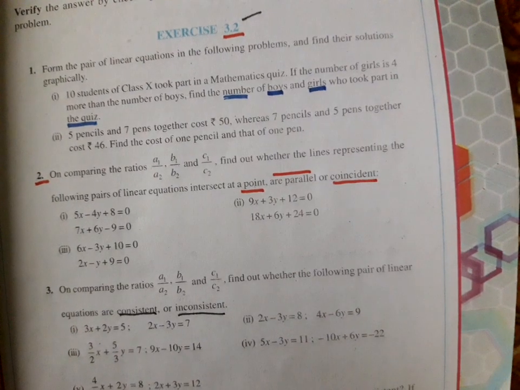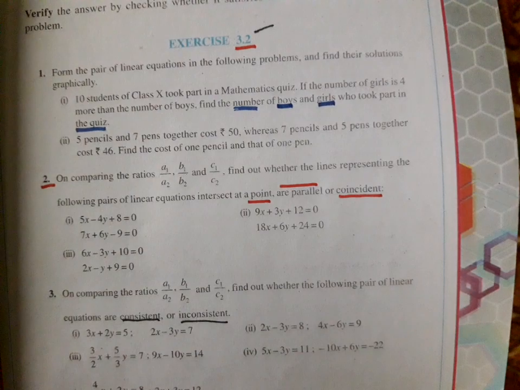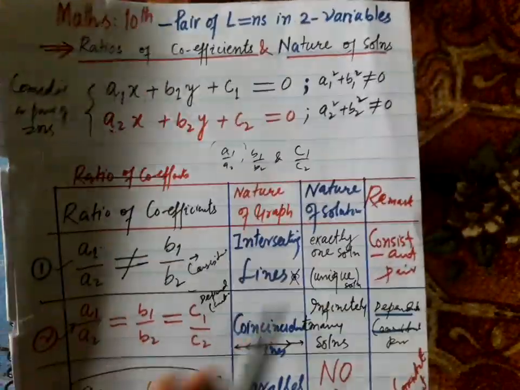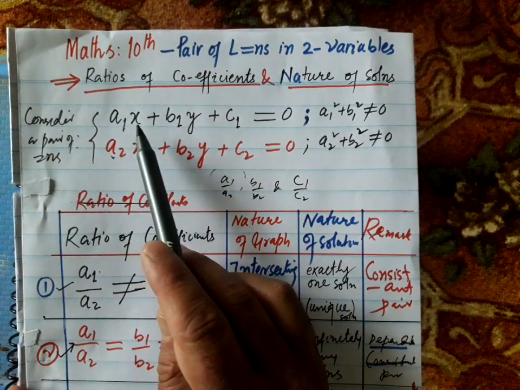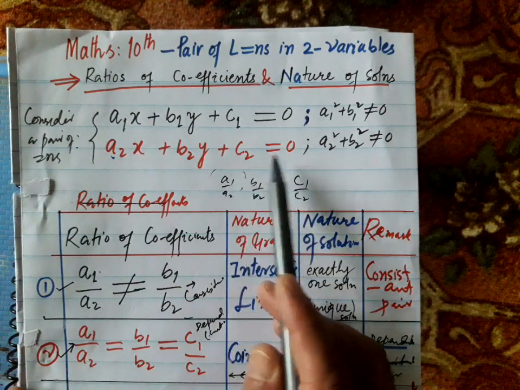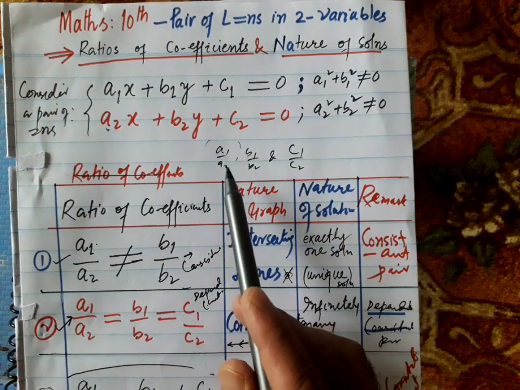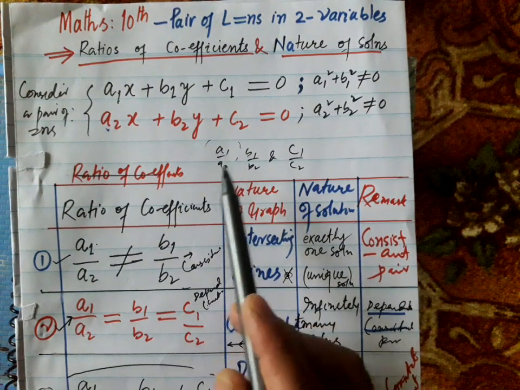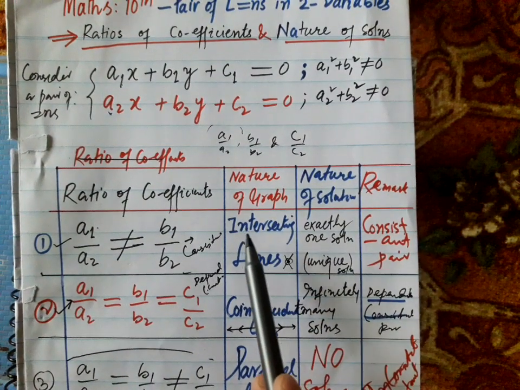प्रीवियस लेक्चर में सीखा था पेयर ऑफ इक्वेशन कब कंसिस्टेंट होगी इनकंसिस्टेंट होगी। प्रीवियस लेक्चर को हम देख लें पहले क्या कहा गया था। तो प्रीवियस लेक्चर हमने पढ़ा था कि इफ़ यू हैव ए पेयर ऑफ इक्वेशन a1 x plus b1 y plus c1 equal to 0 and a2 x plus b2 y plus c2 equal to 0, a general pair of equations in two variables, then comparing the ratio of coefficients, that is a1 by a2, b1 by b2 and c1 by c2, we can decide whether the system is consistent or inconsistent, like this.